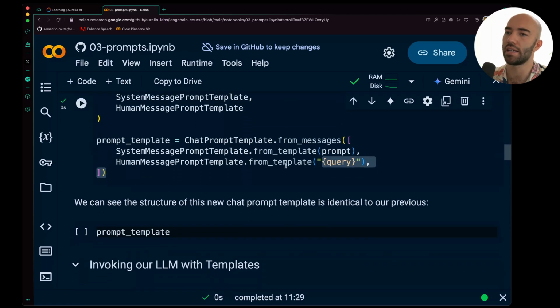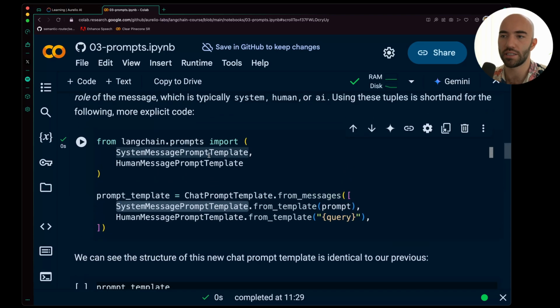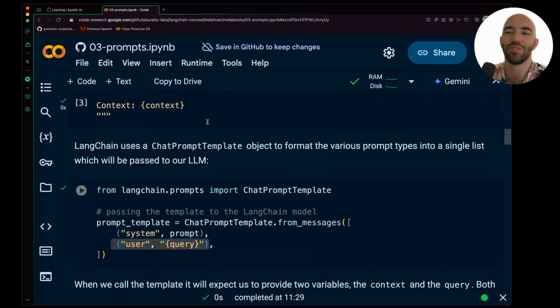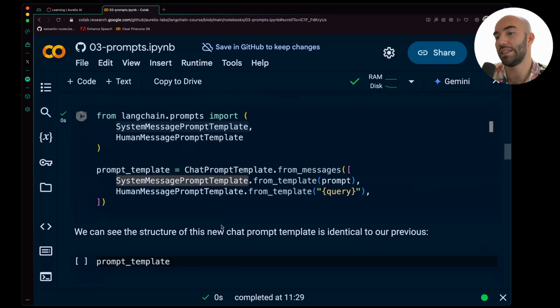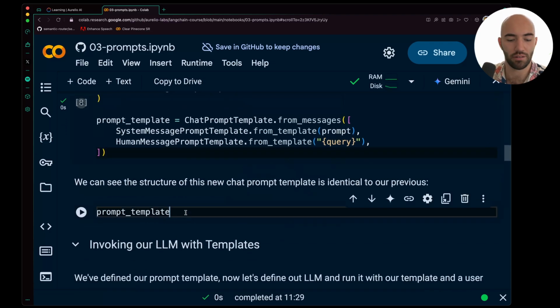Generally speaking, I think for myself, I would prefer that we stick with the objects themselves and be explicit, but it is definitely a little harder to parse when you're reading this. So I understand why you might also prefer this. It's definitely cleaner, and it does look simpler. So it just depends, I suppose, on preference.